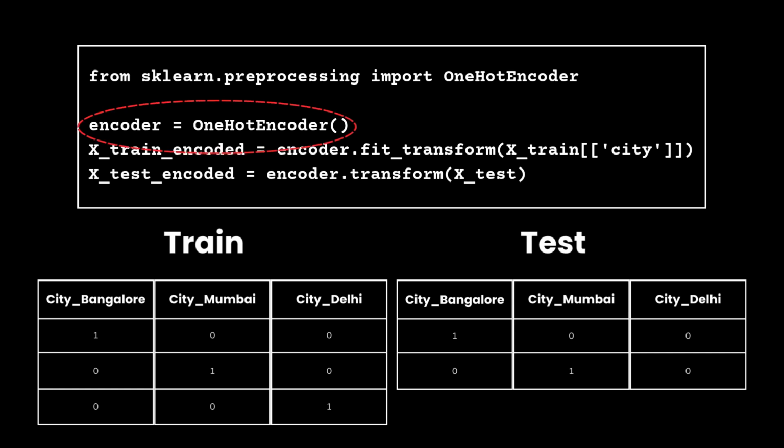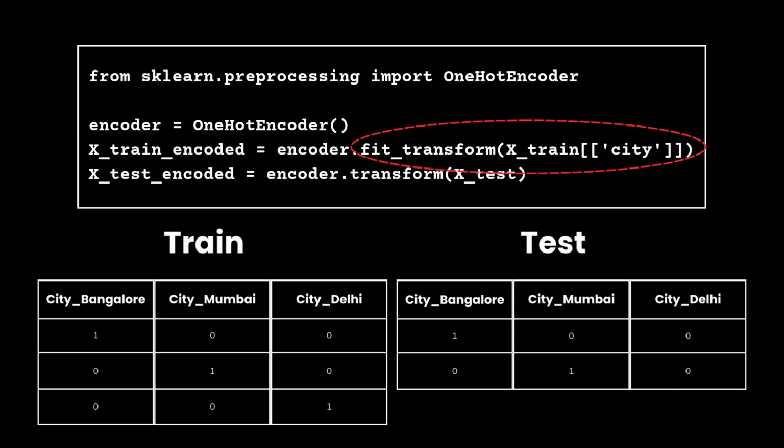Using scikit-learn's one-hot encoder, fit underscore transform does two things at once. It learns every category it sees in your training data and converts them right there. That's it. That's the whole operation.